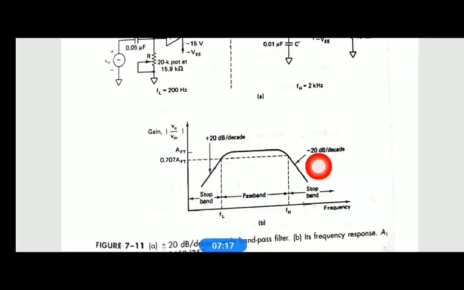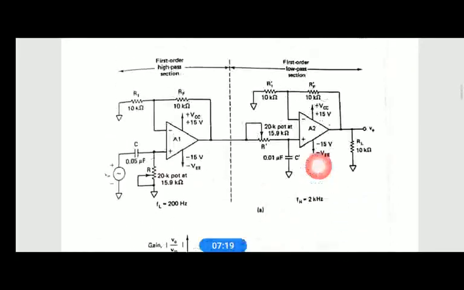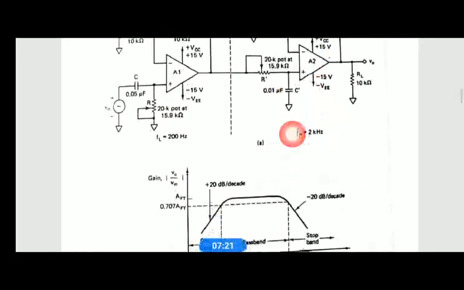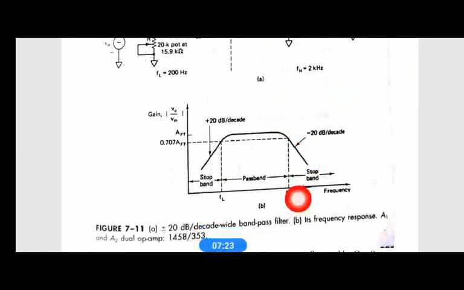The output of that is fed to the low pass filter, which allows all signals having frequency below FL and blocks or attenuates all signals having frequency above FH.